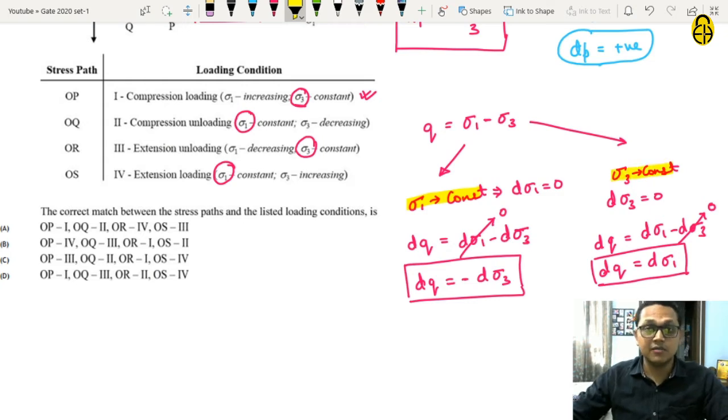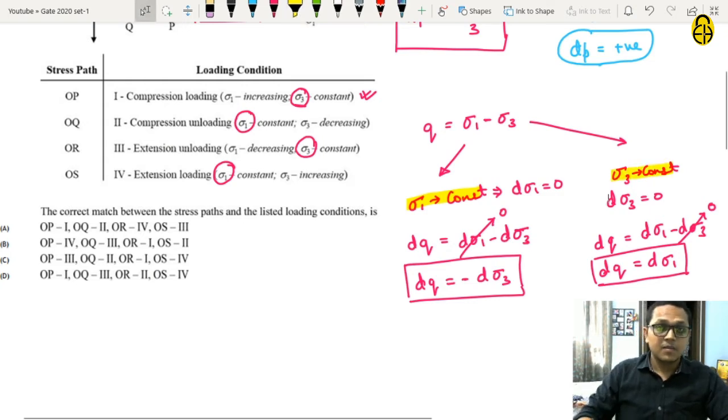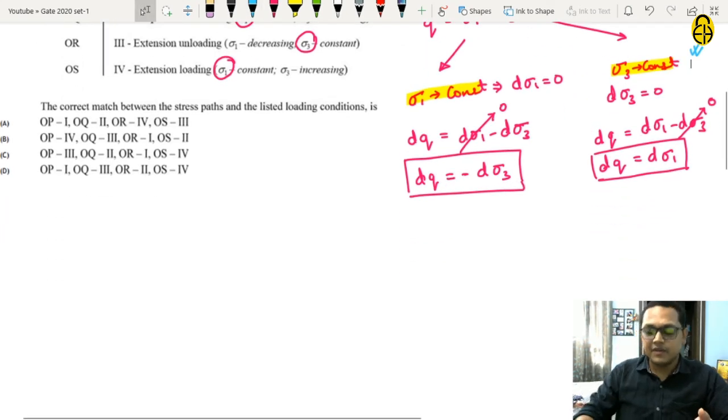In our loading condition 1, we have given that sigma 3 is constant. So this condition will apply. And sigma 1 is increasing. We have seen sigma 1 is increasing. That means d sigma 1 is positive. Now if d sigma 1 is positive, this will imply dq is also positive.